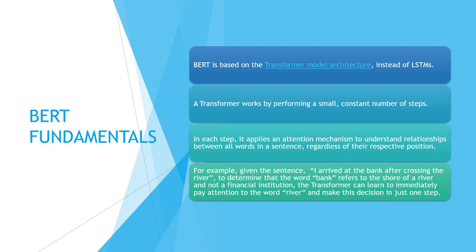If this kind of attention is given to words to preserve the relationships, the transformer will be trained immediately and can predict the word faster. So it can pay attention to the word river and decide that bank refers to the shore, not the financial bank.